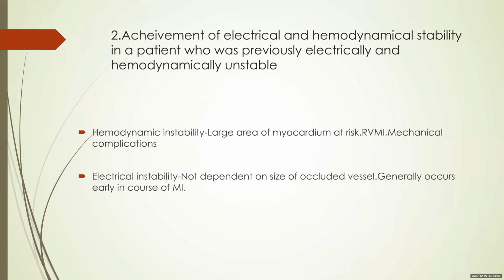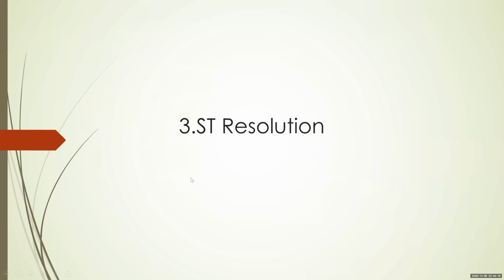So if you work in hospitals where the patient usually presents after 6 hours of MI, or there's a large total ischemic period, you might not find VT or VF occurring in those patients, because by 6 hours, most of the patients are already filtered off. Either they are dead or they've gone to some other hospital. So electrical instability is independent of the size of the occluding vessel and occurs early in the course of MI, usually within 6 hours. Third is ST resolution.